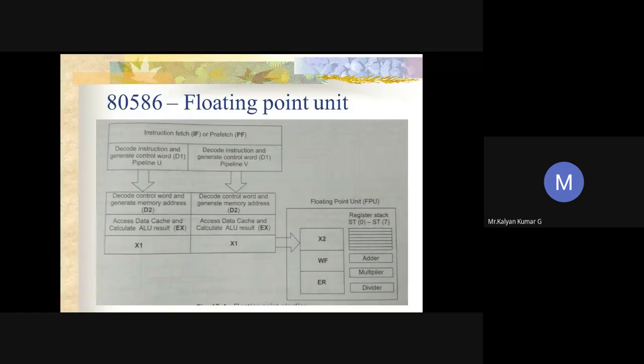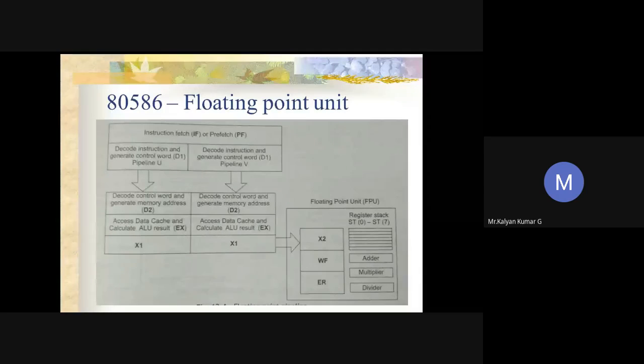Here again I want to mention once more: the decode stage is required whenever there is a control word from the previous stage. The D1 stage is decoded to complete the instruction decoding. Next is the 4th stage, operand fetch. During the execution stage, the floating point unit may access the data cache and the floating point register to fetch operands.